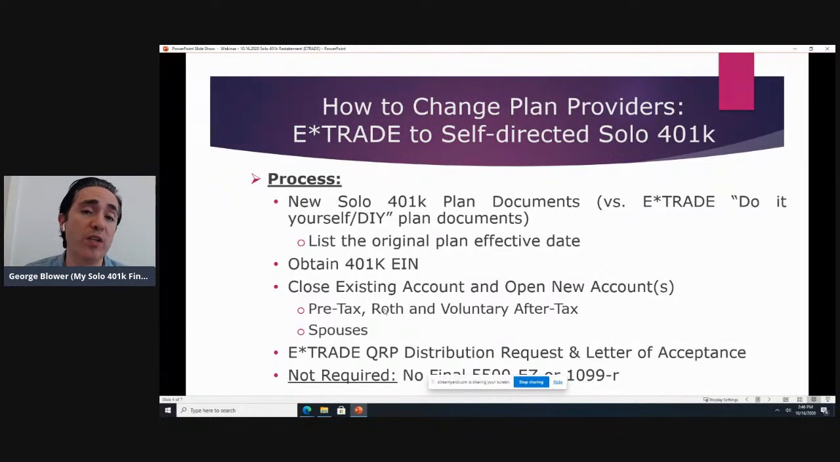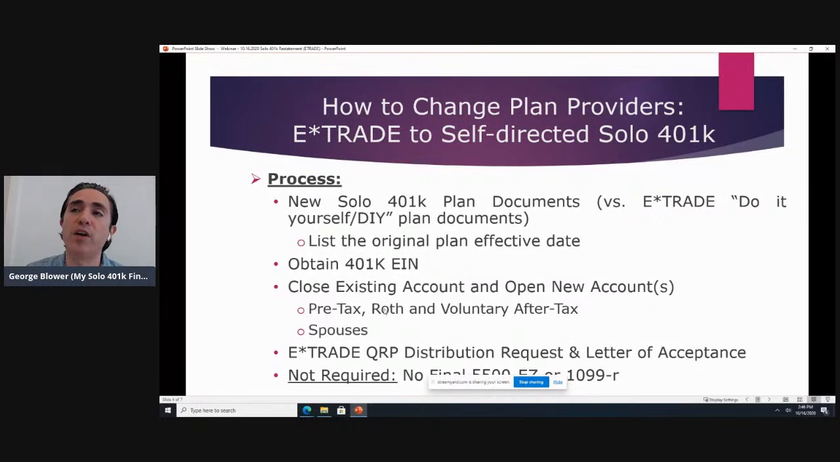If the reason that you're doing this is because you want to be able to make a Mega Backdoor Roth contribution, then you'll need that voluntary after-tax sub-account. So it would be a new sub-account, and you might have multiple participants. Let's say it's a husband and wife that work in the self-employed business, and each person wants the ability to make pre-tax, Roth, and voluntary after-tax contributions. In that case, there would really be 6 accounts, 3 for each.